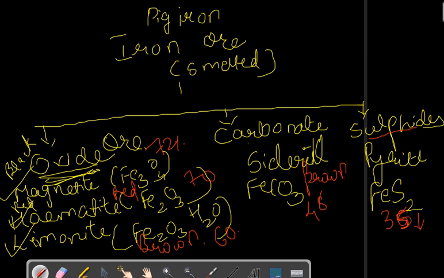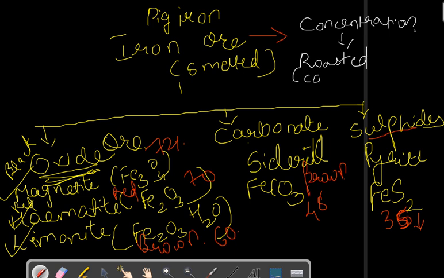So pig iron is obtained from iron ore in 2 steps. This iron ore is converted into pig iron. How? First we will undergo the process of concentration. Ores are concentrated, then they are roasted. To remove moisture we have to roast or calcinate. Once they are calcinated, moisture, carbon dioxide, sulfur, arsenic, all this goes.